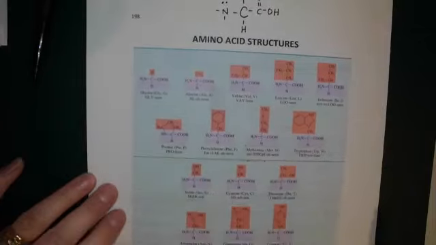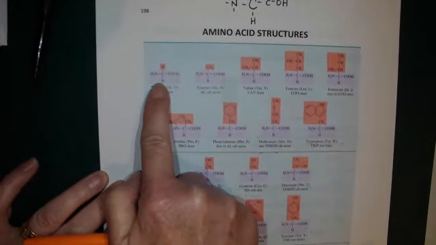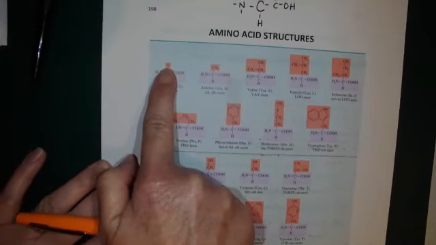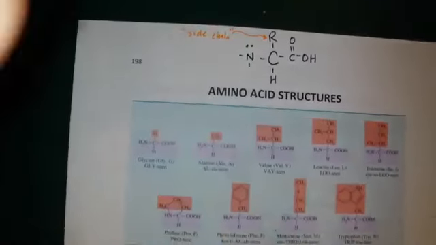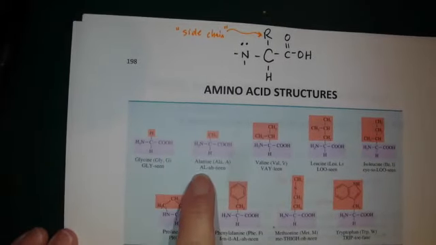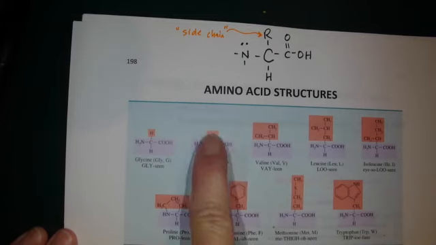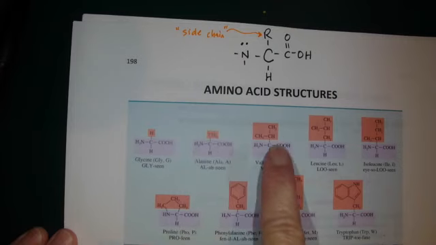Let's look at a few examples. Here's glycine. Sure enough, amine, carboxylic acid, H, and the side chain. In this example, glycine, it's the simplest amino acid because the side chain is as simple as possible. It's an H. How about alanine? Amine, carboxylic acid, H, and the side chain. Here, the side chain is a methyl. Valine: amine, carboxylic acid, H, and the side chain.